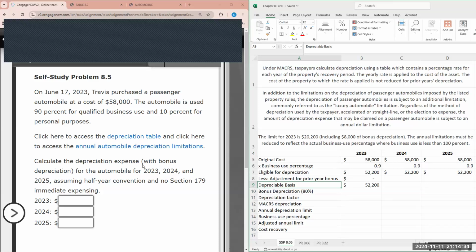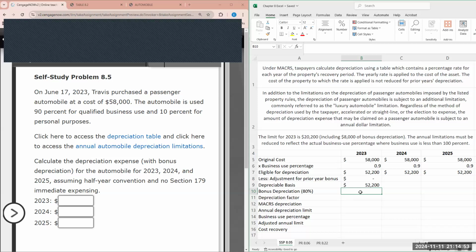Again, that helps because businesses not only factor in the cost of the asset, but also want to factor in the after-tax cost. So bonus depreciation for 2023 is 80%, because remember, there were some changes with the Tax Cuts and Jobs Act.